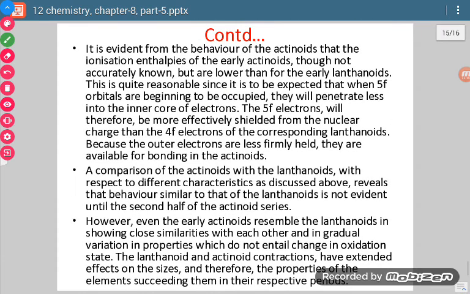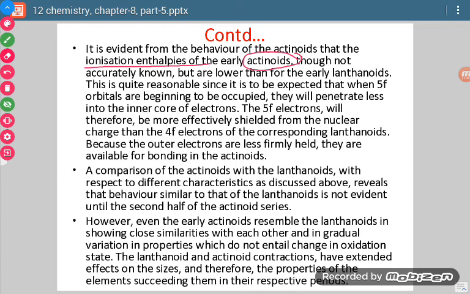So basically, if there is presence of unpaired electrons, then it will be paramagnetic. If there is absence of unpaired electrons, then it will be diamagnetic. Now if we talk about ionization enthalpy values in case of actinides, there is presence of electron in the 5f orbital, and as we said, 5f orbital is away from the nucleus.